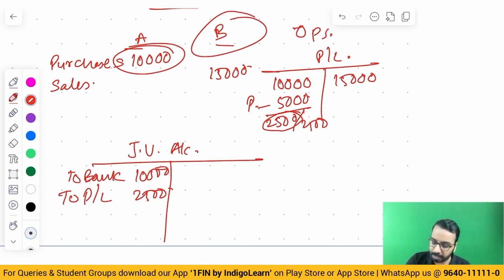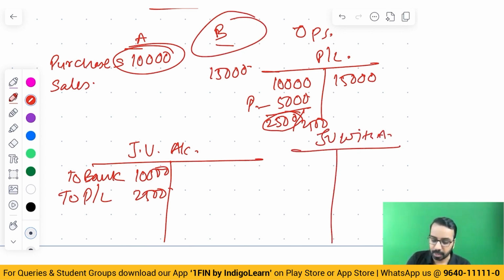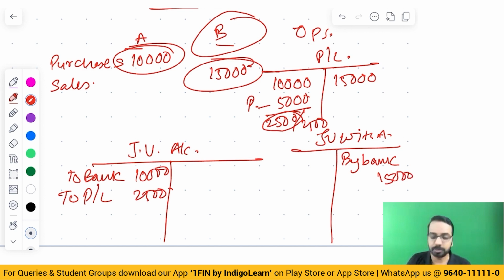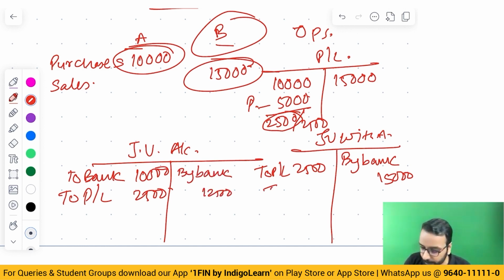What will B do? In B's book, B will have their own JV account, JV with A. B has collected 15,000. So B would say, by bank, 15,000. How much is the profit share? To P&L, 2,500. Now here, he will receive 12,500. B will pay to bank 12,500, and like this the accounts get tallied. Okay, that is when it is a jointly controlled operation.